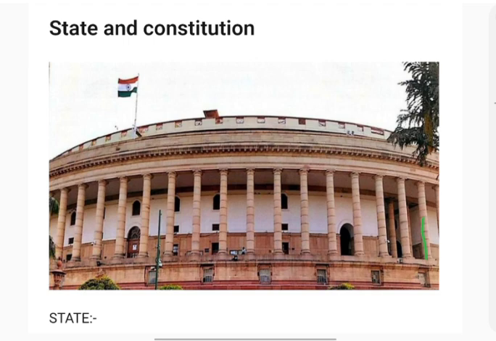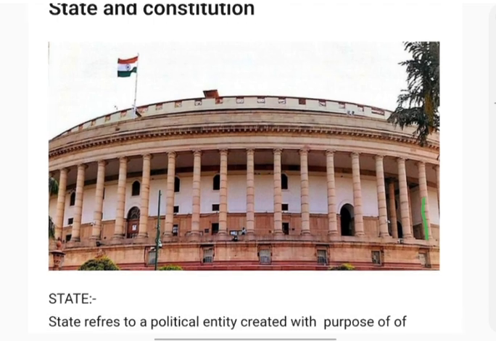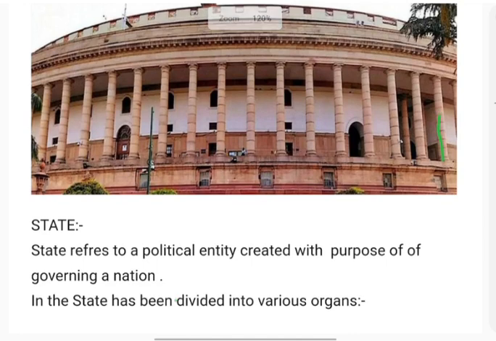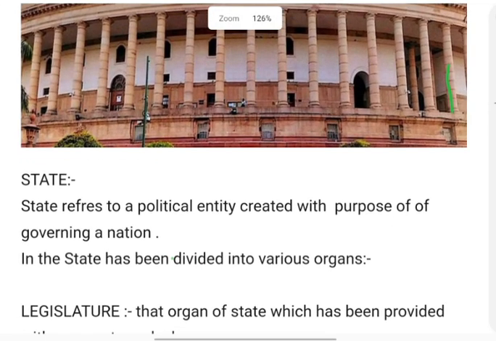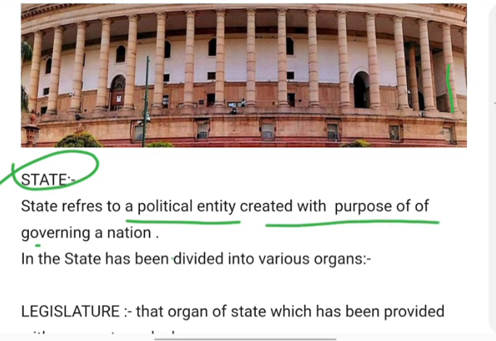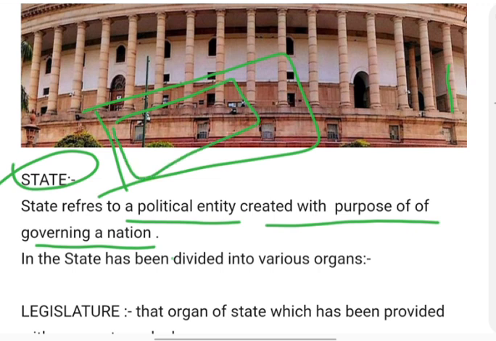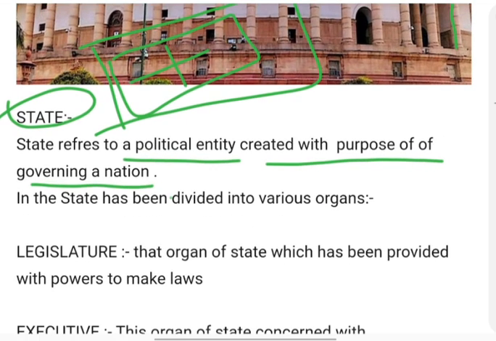आज का हमारा टॉपिक रहने वाला है स्टेट एंड कॉन्स्टिट्यूशन। छोटा सा वीडियो रहने वाला, प्लीज़ आप ध्यान से सुनिएगा। Firstly, we are going to discuss about state. State refers to a political entity created with the purpose of governing a nation. It means anything which is under a particular boundary governed by the government of that area, or we can say self-governing political entity.